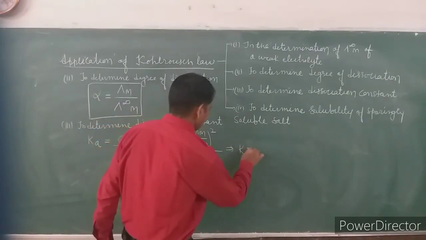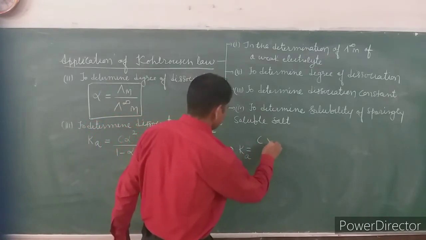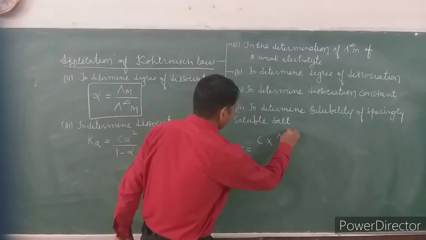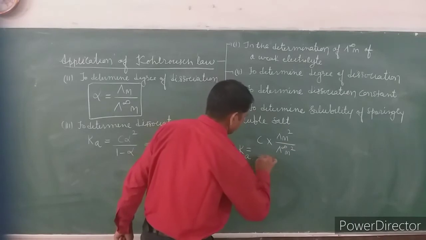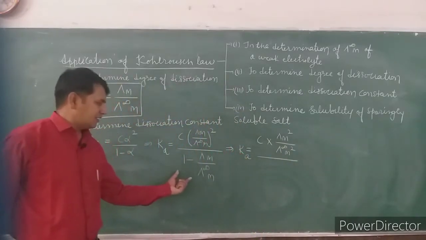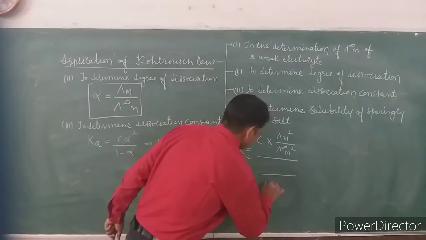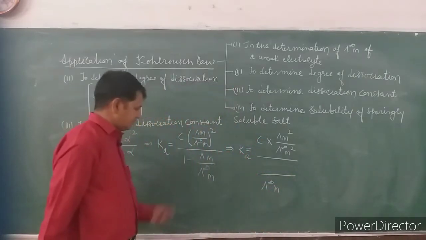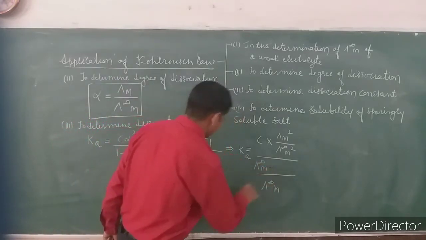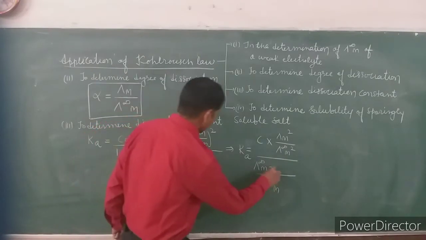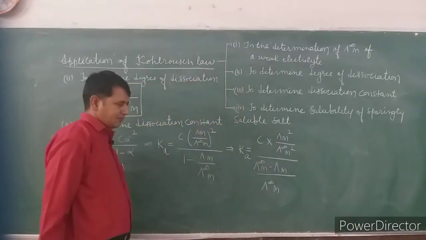K is equal to C into lambda m square upon lambda infinite m square upon... To solve the denominator side, take the LCM. It will give lambda infinite m at the denominator side, 1 upon 1, that will be equal to lambda infinite m minus lambda m. Lambda infinite m cancels one time, it is lambda m.